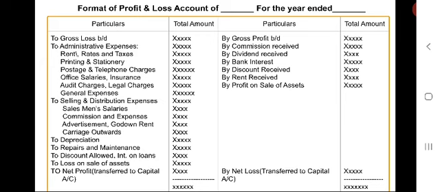In the next lecture, let us learn about preparation of balance sheet and other things.